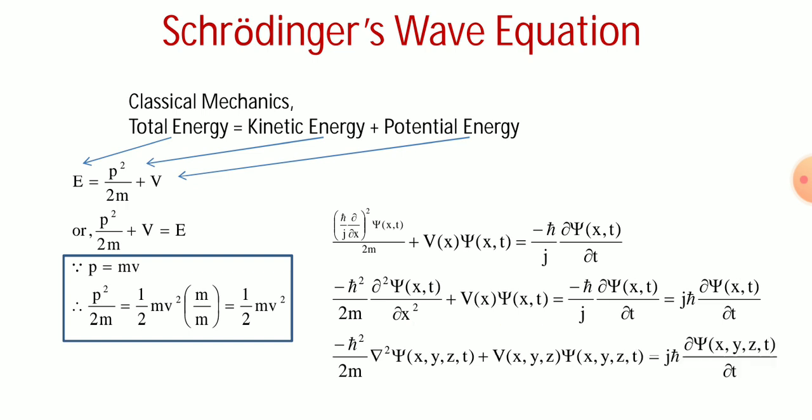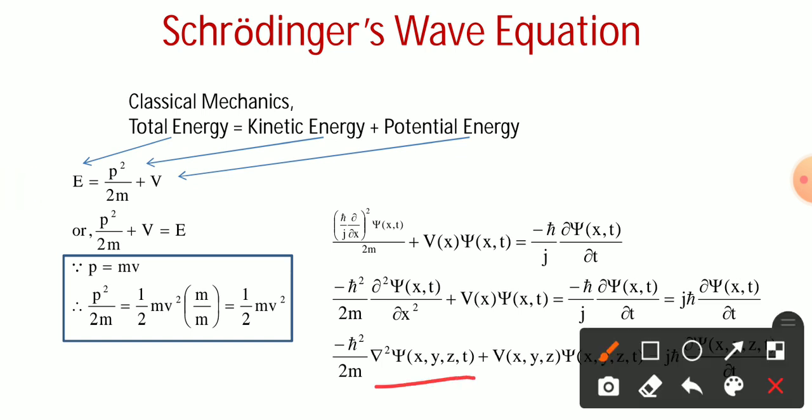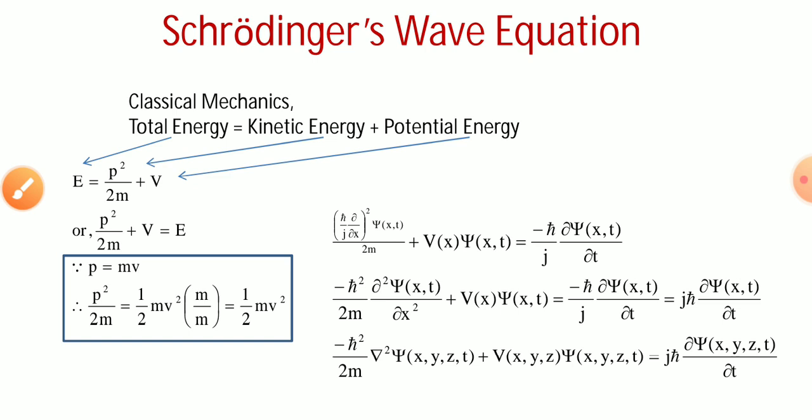And if you consider the three-dimensional point of view, the expression is the below one, that is, minus ħ squared by 2m ∇² ψ(x, y, z, t) plus V(x, y, z) ψ(x, y, z, t) equal to jħ ∂ψ(x, y, z, t)/∂t.